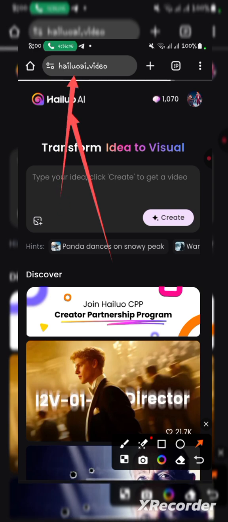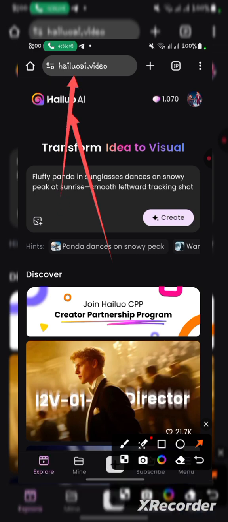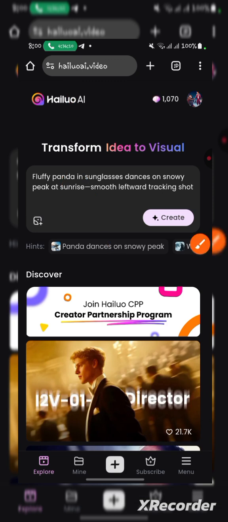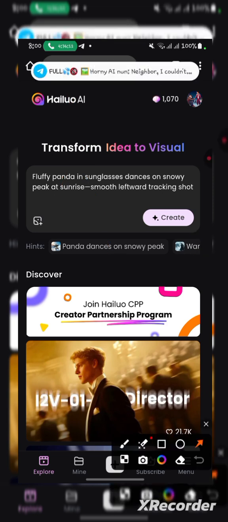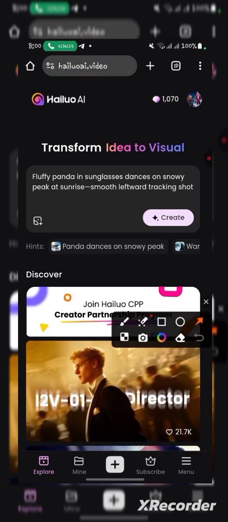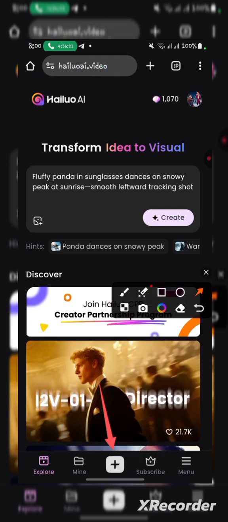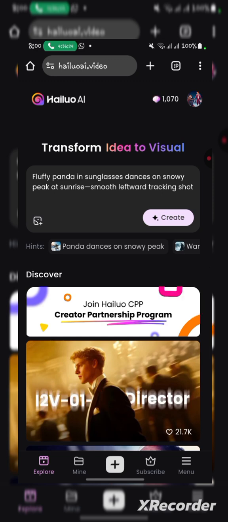You can even see it up here, Elua AI. And then from there you see this plus button, that is after you generated your image. You see this plus button, and then you tap it.